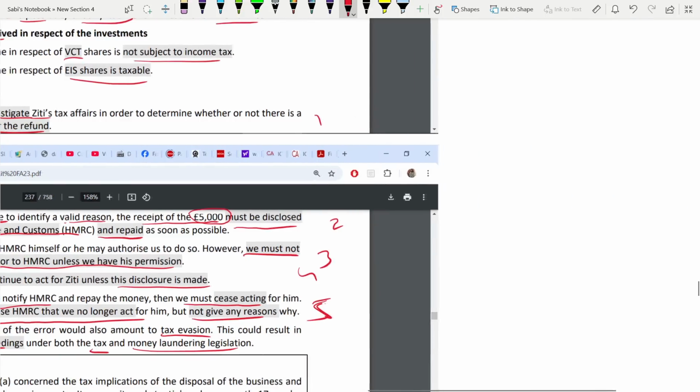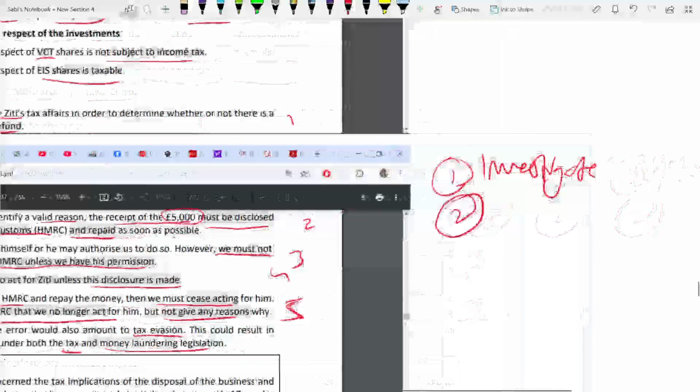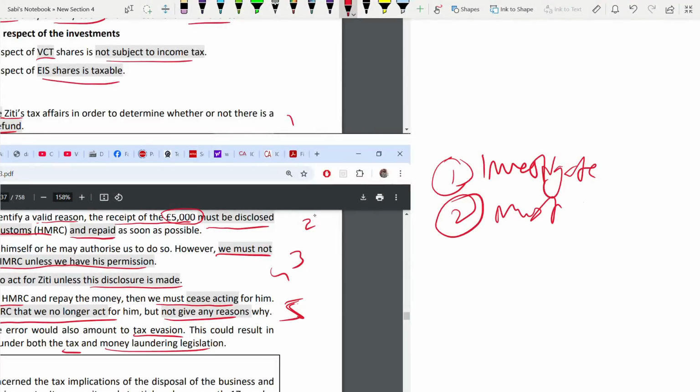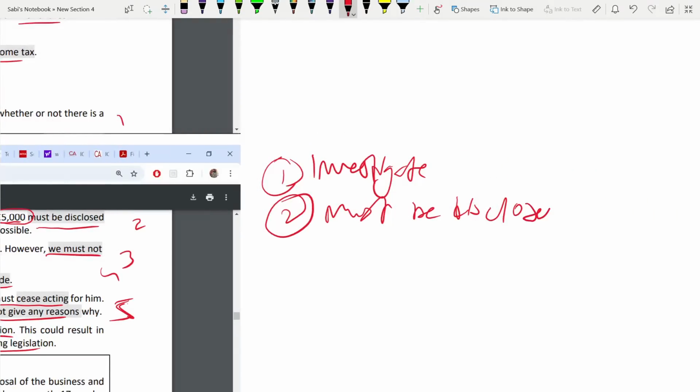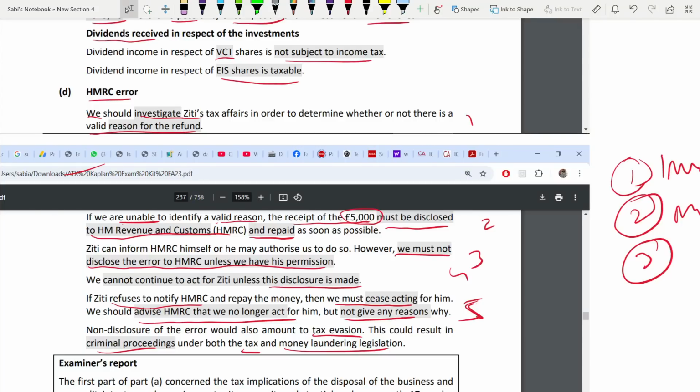First, investigate the matter, whether it's true or false. Next, once you investigate, it must be disclosed. You have come to a conclusion after investigating, the matter must be disclosed to HMRC in most cases, because this is tax. You are not disclosing it to your employer or someone. If it was some other case like a financial issue or audit, you might be disclosing it to your shareholder. But in this case, it's tax, so we'll notify it or disclose it to HMRC.